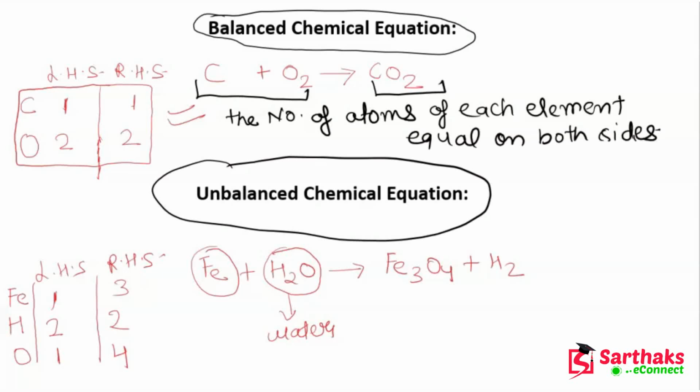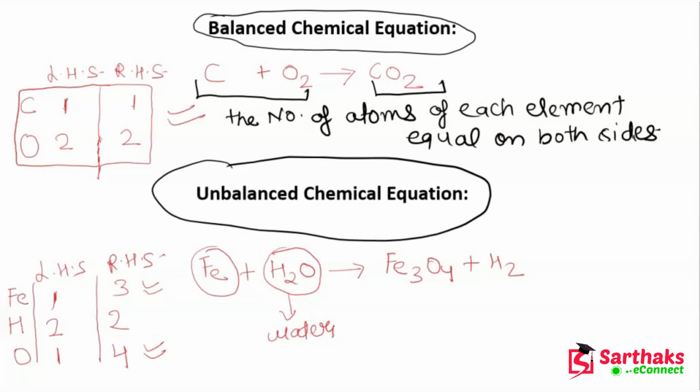So what we can notice here is that the atoms on the reactant side are not equal to the atoms on the product side. So that's why this equation is an unbalanced chemical equation.